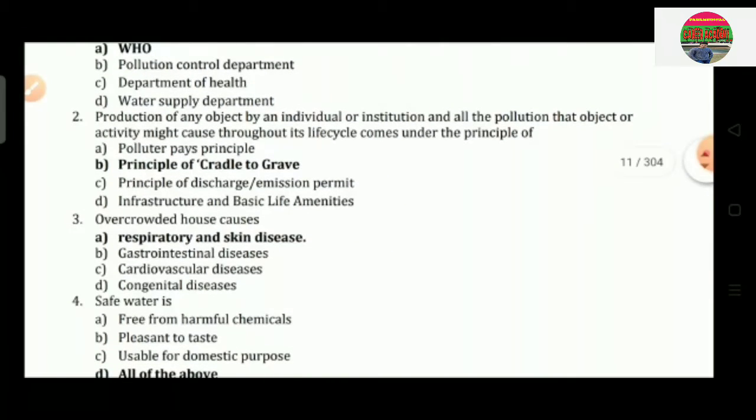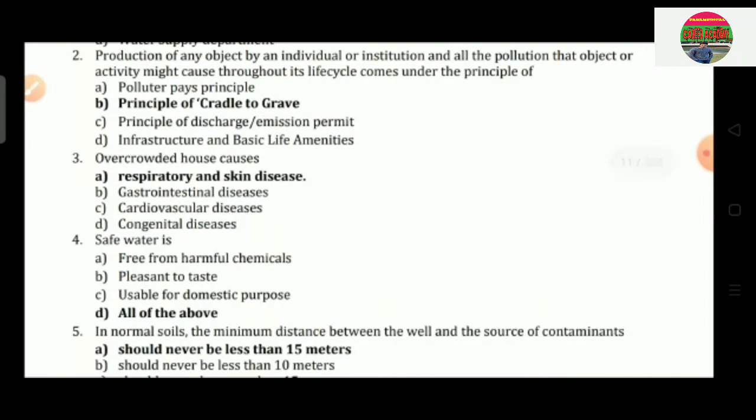Question number 3: overcrowded house causes. Option A is respiratory and skin disease. Option B is gastrointestinal diseases. Option C is cardiovascular diseases. Option D is congenital disease. So the correct answer is option A, that is respiratory and skin disease.